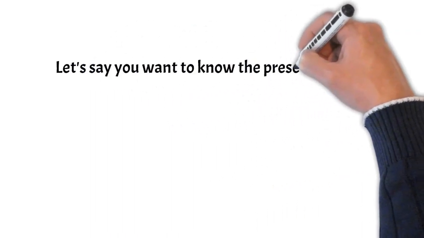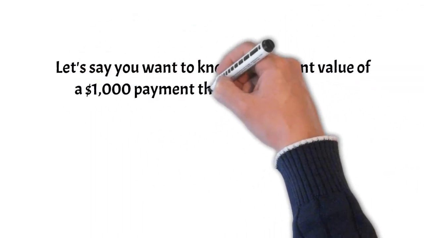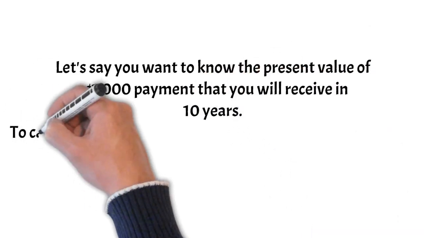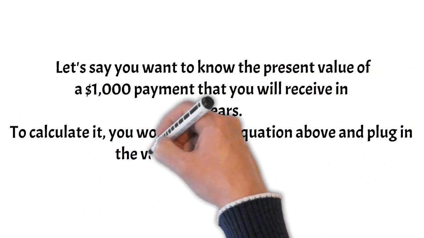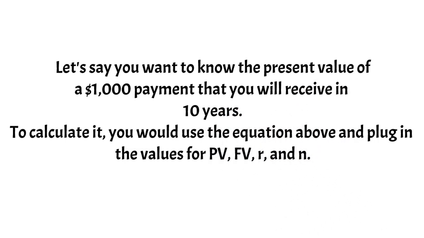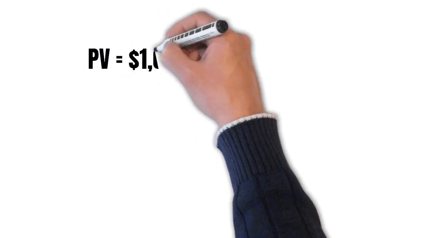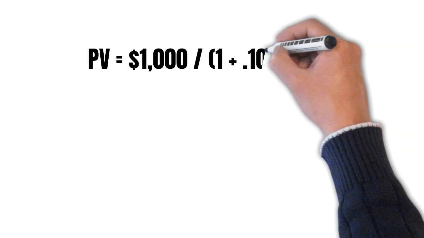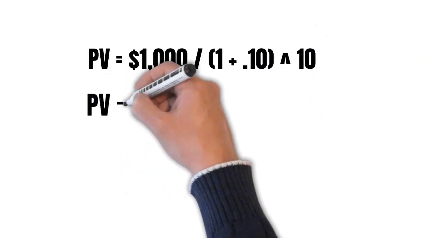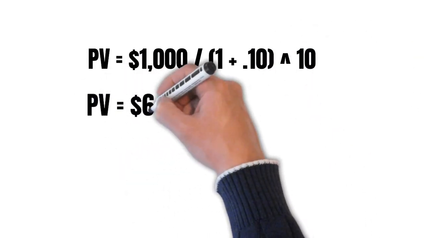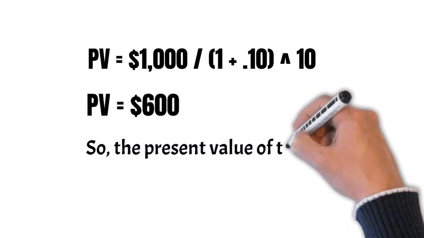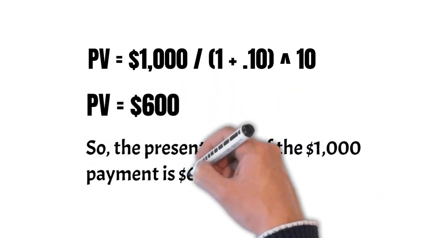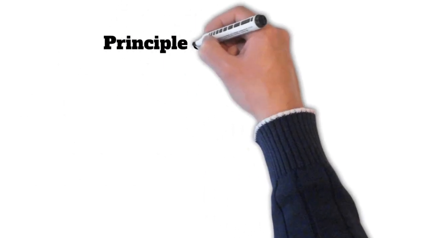Let's say you want to know the present value of a $1,000 payment that you will receive in 10 years. To calculate it, you would use the equation above and plug in the values for PV, FV, R, and N. PV equals $1,000 divided by (1 plus 0.10) to the power of 10. PV equals $600. So, the present value of the $1,000 payment is $600.